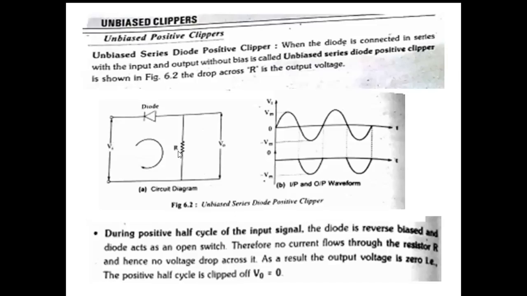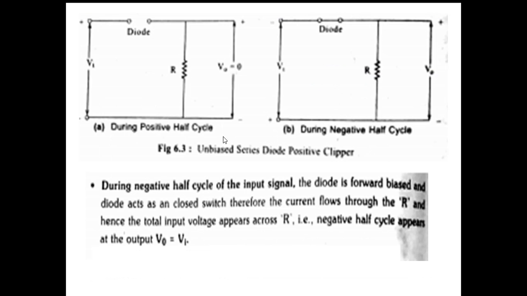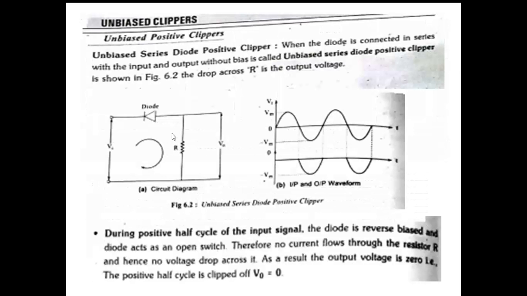Here is the unbiased positive clipper. In this circuit, this is the input signal Vi, with Vm as the amplitude, and minus Vm. This is the positive half, this is the negative half. By applying this signal, during the positive half the diode goes under reverse bias. Therefore, it is an open circuit, no current flows, so the output signal is 0 during the positive half cycle. During the negative half cycle, the diode undergoes forward bias, therefore it acts like a closed circuit.